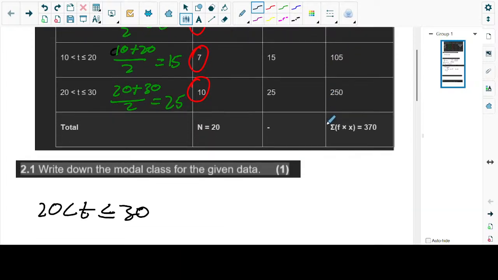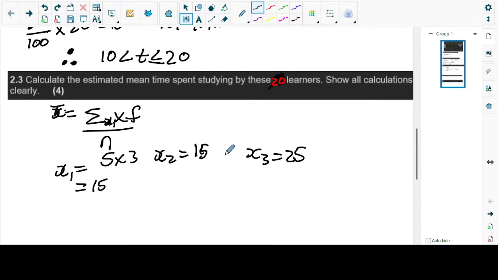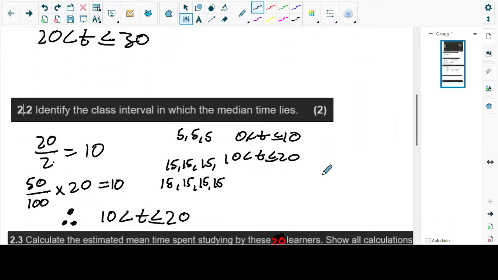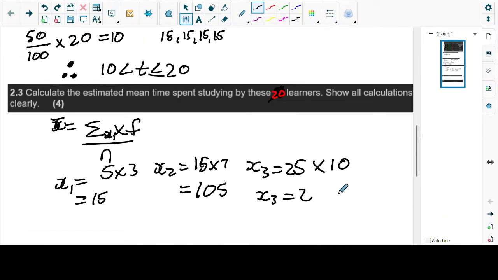The x multiplied by the frequency for number 2 is 15 multiplied by 7, which is 105. Next one, we have 25 multiplied by 10, which is 250.